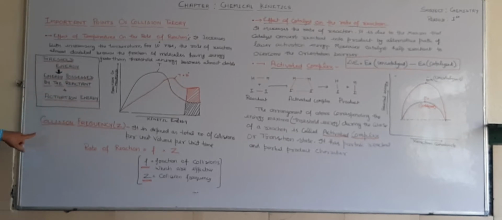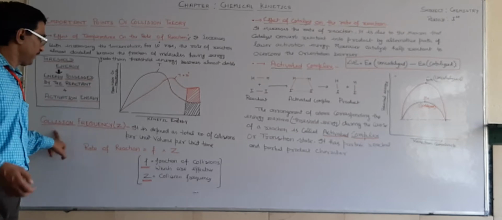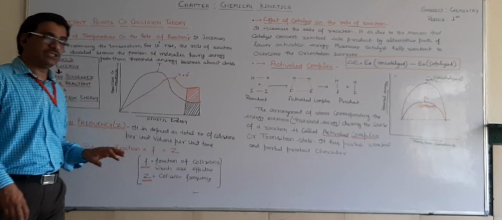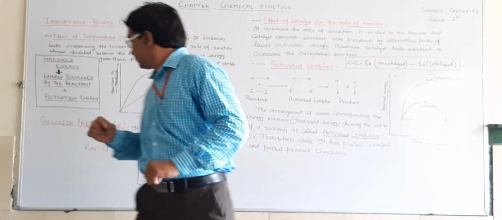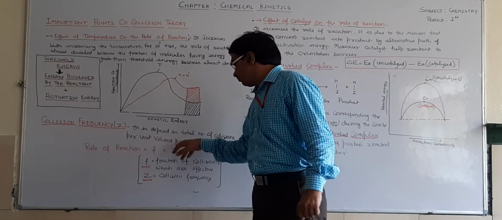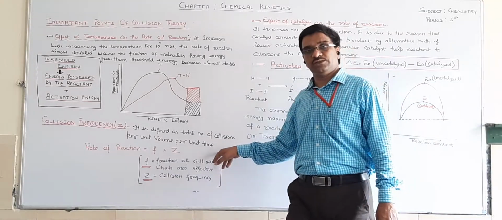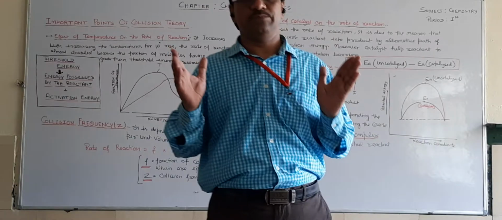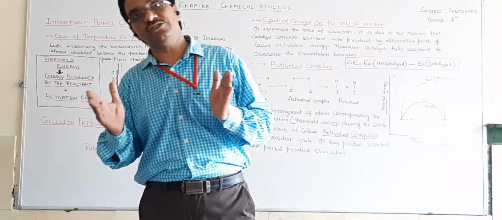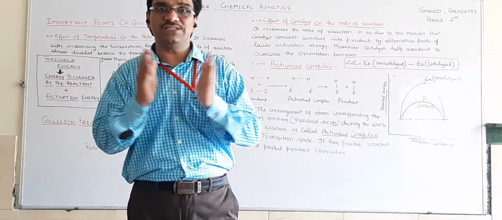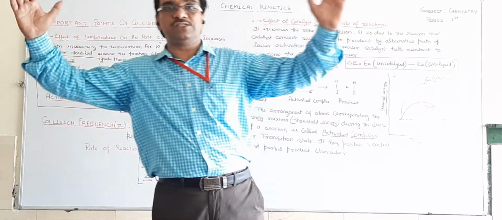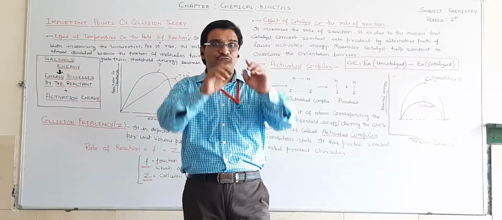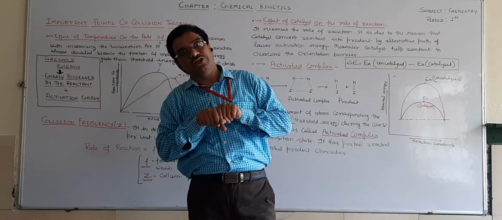Now, what is collision frequency? It is represented by Z, which is defined as the total number of collisions per unit volume per unit time. Per unit volume and per unit time is important because the number of collisions takes place in a large vessel, and we are not concerned with the large vessel, only with unit volume or the fraction of the large container.